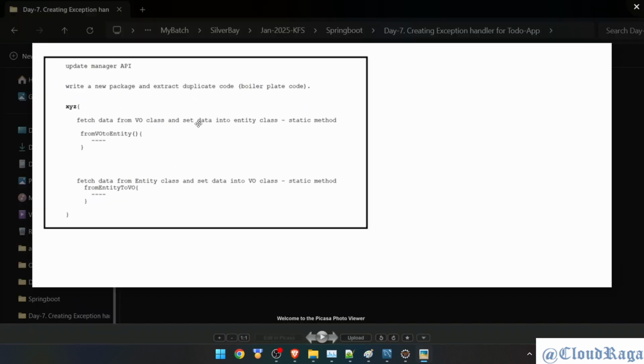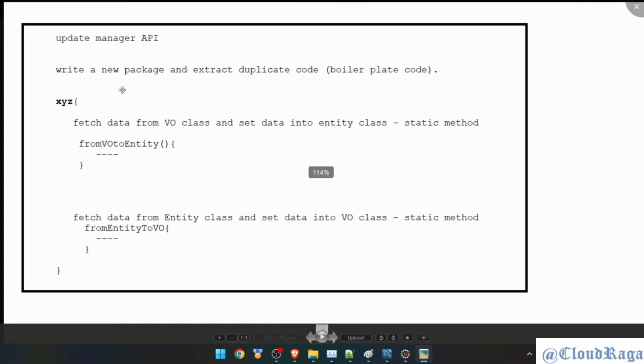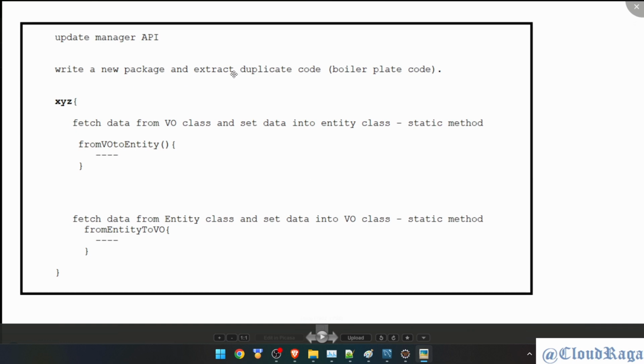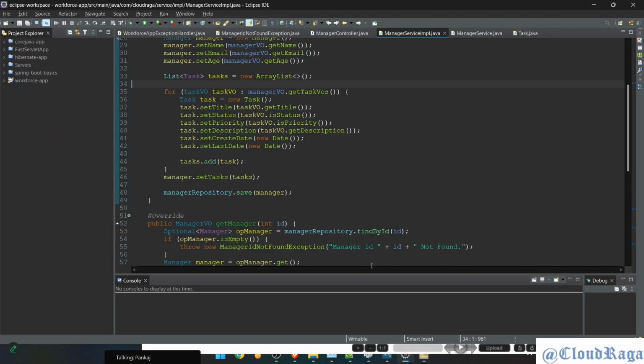Okay, so this was something we were about to create. We'll create a new package and then extract that duplicate code. In the IT sector, we call this boilerplate code. That means it's duplicate code which keeps repeating. So that we have to see.